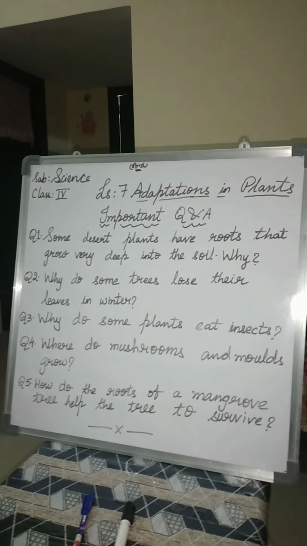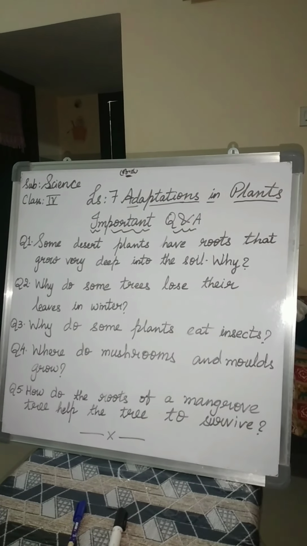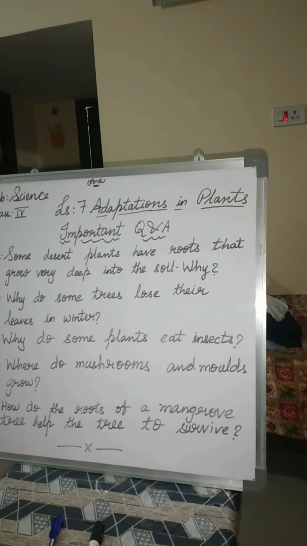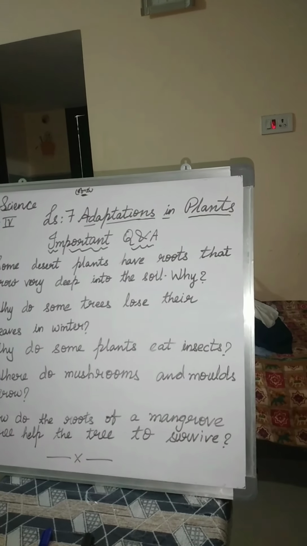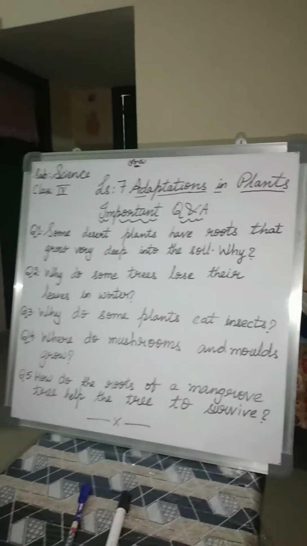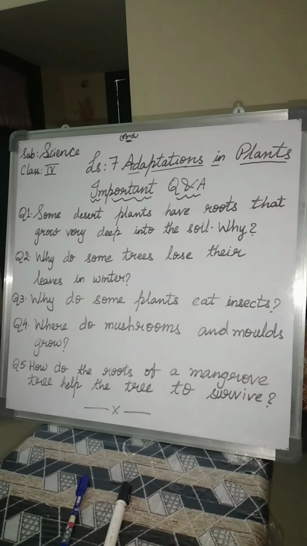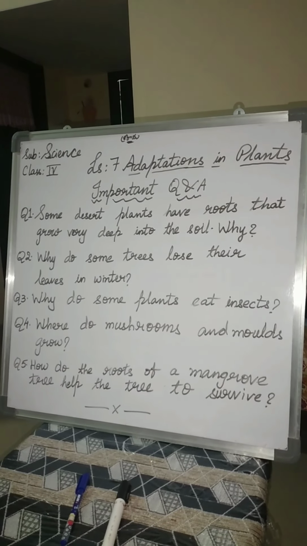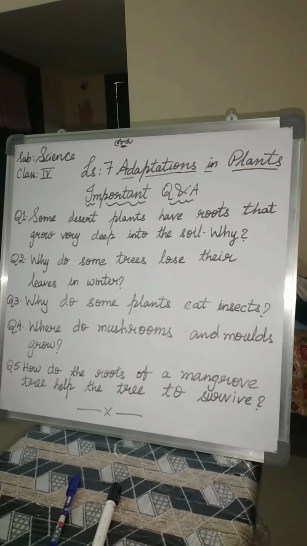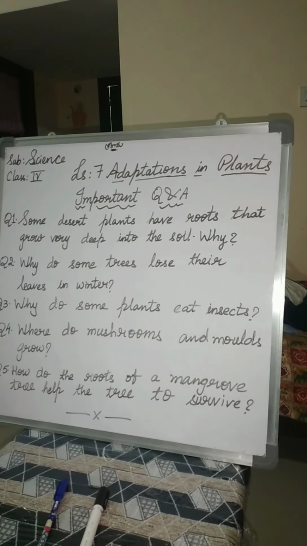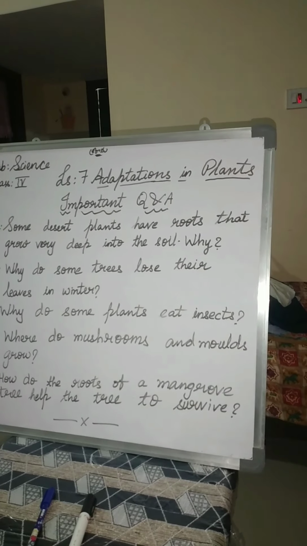This is the reason. So you can write it in a very short form, like if it is for 2 marks: the roots of the desert plants are adapted to take in whatever water is available. So plants like cactus and mesquite bush have roots that can grow down more than 20 meters in search of water. If you write that for 2 or 3 marks also, you will get the full marks. Okay children, moving on to the next question.